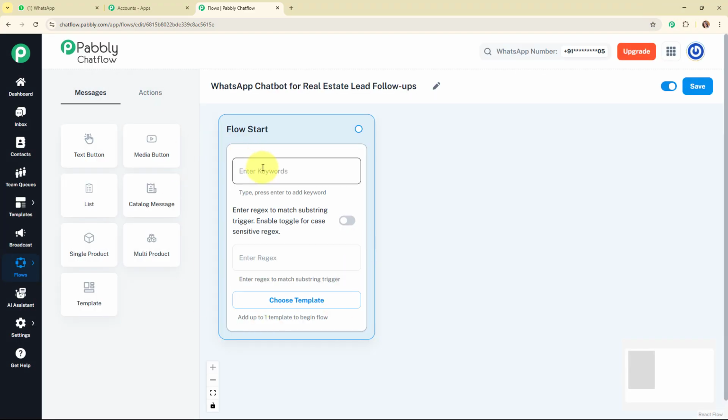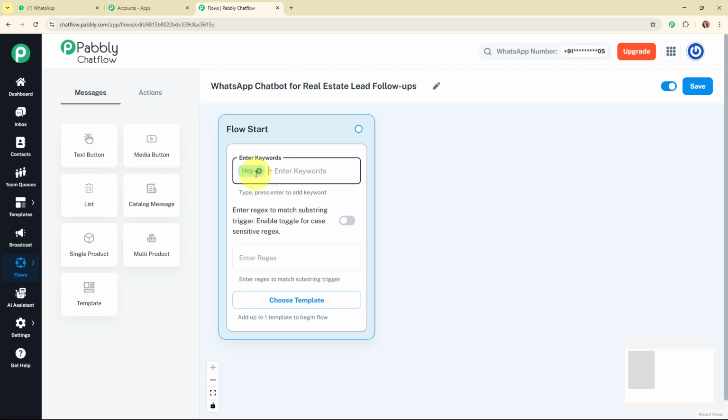Now here you can also set up the trigger as keywords and regex. If you select keywords, it means the chatbot will activate when a user's message contains specific words. Let's suppose we are going to add a very basic keyword, that is hey, that a customer may send. We type the keyword first, and then press enter to make it a valid keyword. You can add the keywords as per your need, and whenever a user sends a message with these words, the chatbot will detect it and trigger a response.